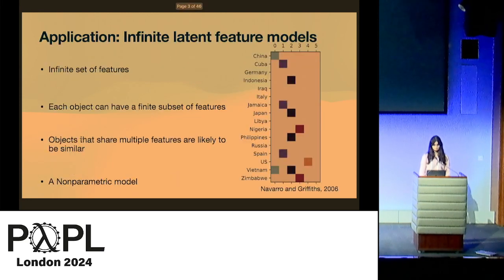So for latent feature models, we have a set of features, and we would like to automatically assign to each object a subset of those features in such a way that objects that share multiple features are very likely to be similar. However, in some cases, we might not know the number of features beforehand, or we want the number of features to grow with the size of the data. Then we would like to consider an infinite set of features. However, this makes the model non-parametric because we will have an infinite number of parameters.